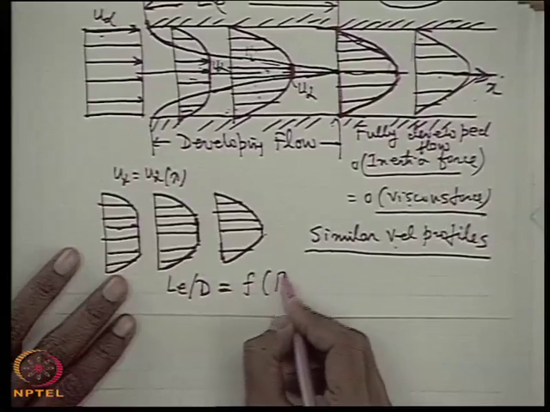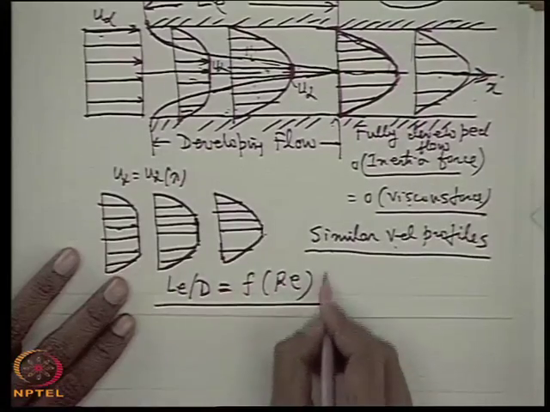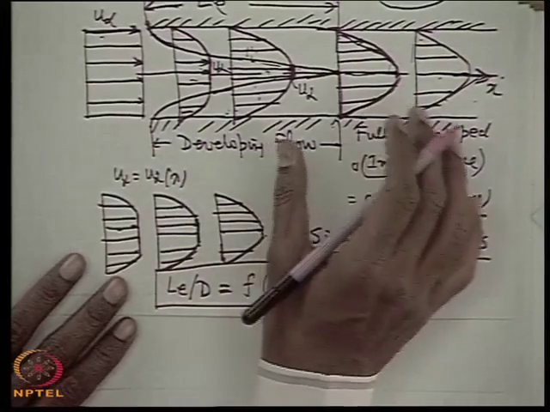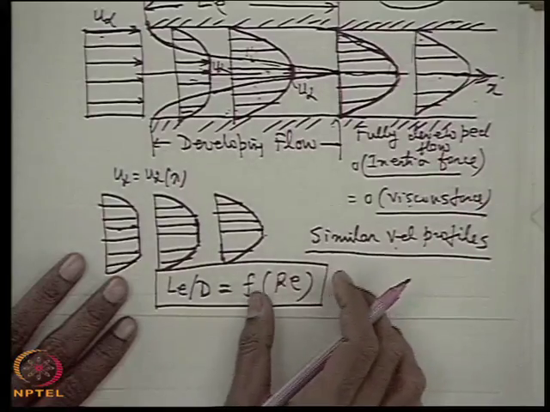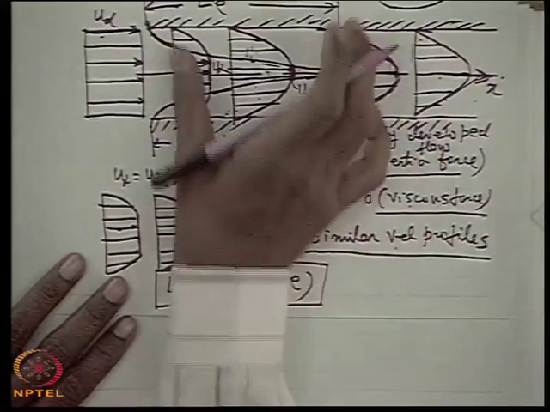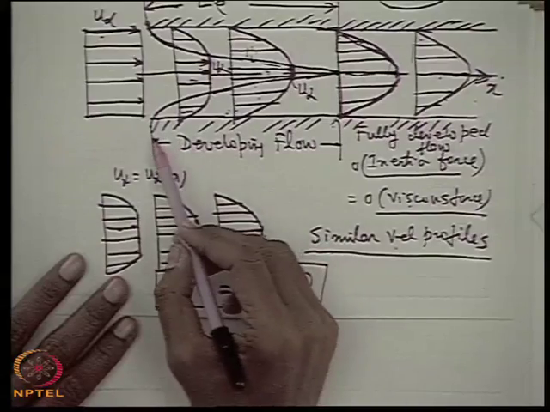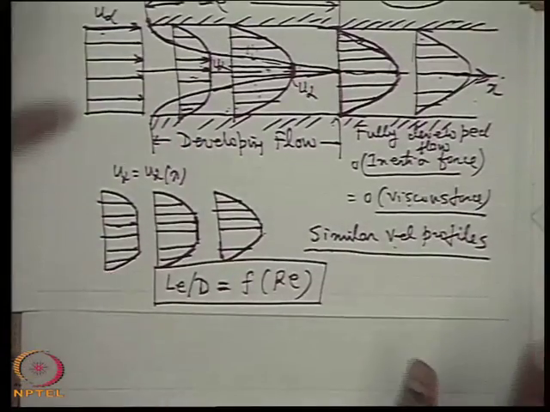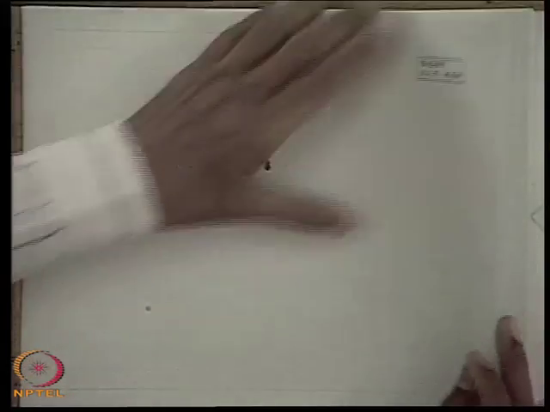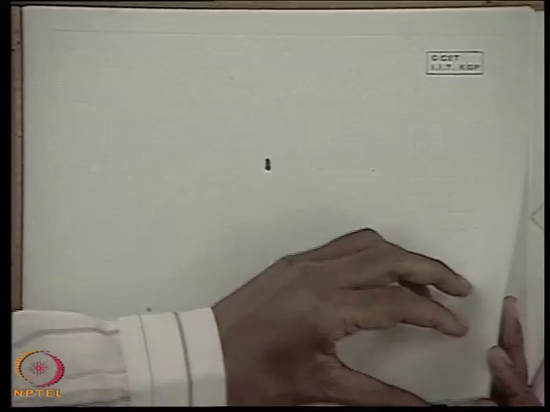It is a direct function of the Reynolds number of the flow, so it depends upon the regime of the flow, laminar or turbulent, and also the type of the duct. So this is known as the entrance length, after which the flow develops from a developing one to a fully developed one.